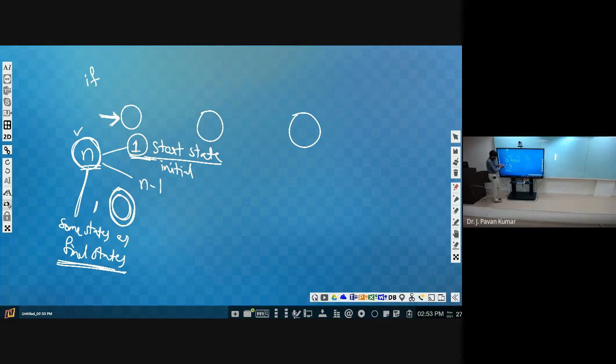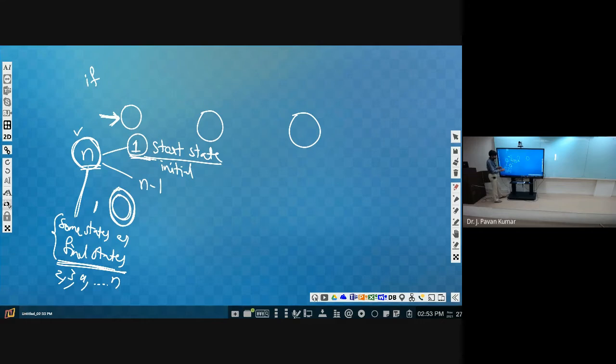Now, some states out of these n we can identify as final states. So we can have two final states, yeah, by the statement you can understand. Two final states we can have. Three final states we can have. Four final states we can have. So on, we can even have n final states as well. That means whatever states we have, all of those can be final states as well.